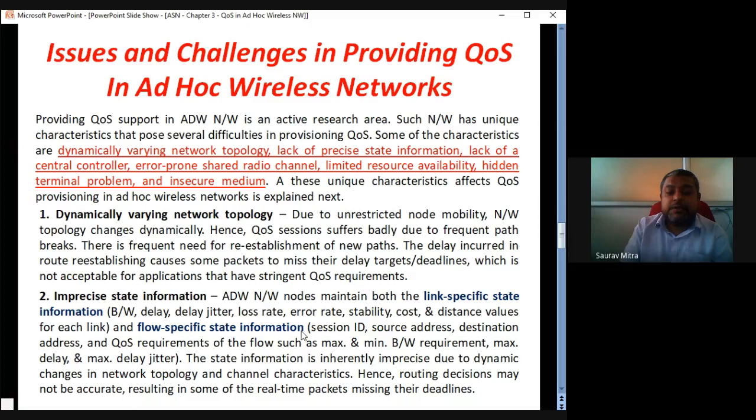Then distance values for each link. Flow specific state information includes session ID, source address, destination address, QoS requirement, maximum and minimum bandwidth, and maximum delay jitter. All these are called state information for any link or for the whole topology. All this information, at every time, every node should know for proper routing. But it is not possible because